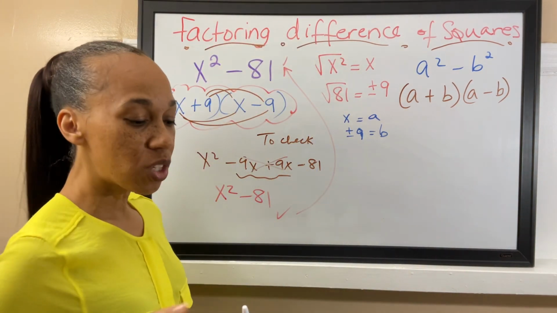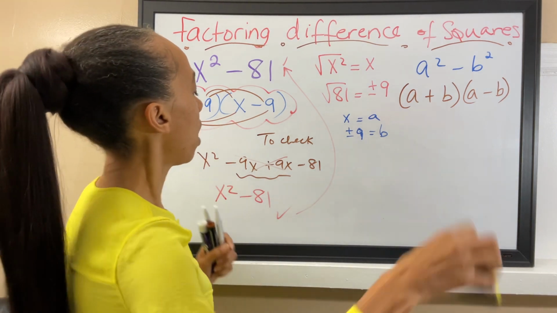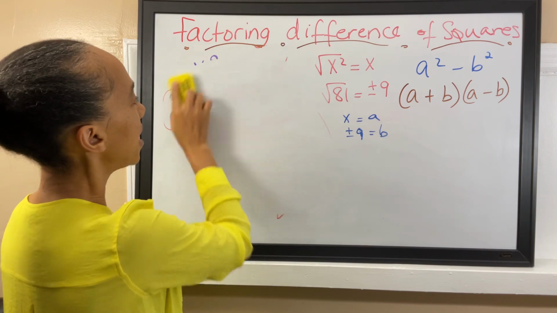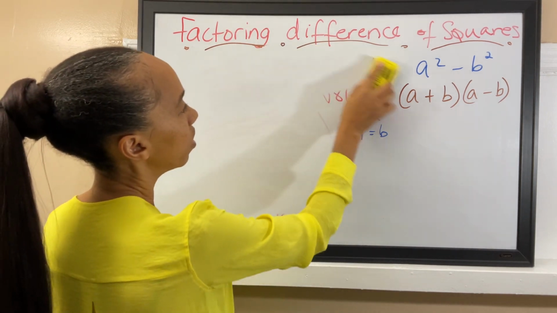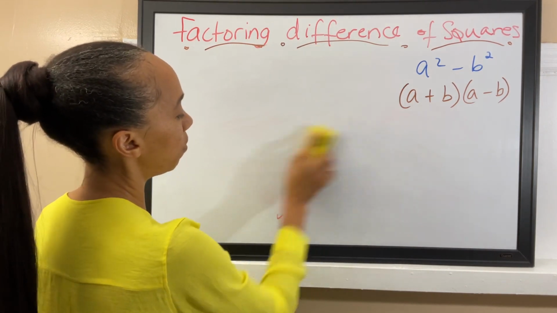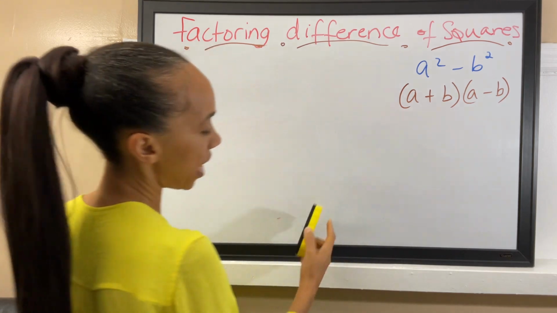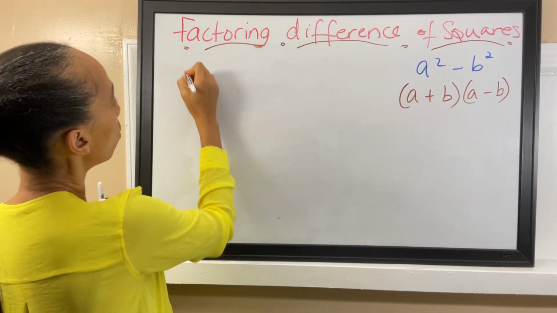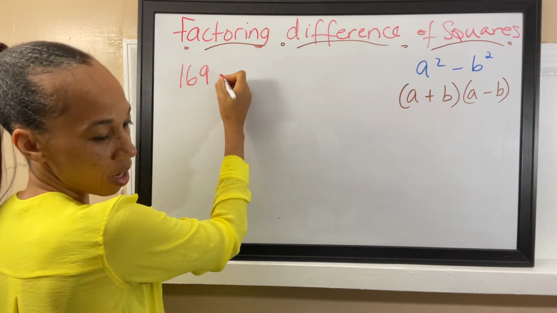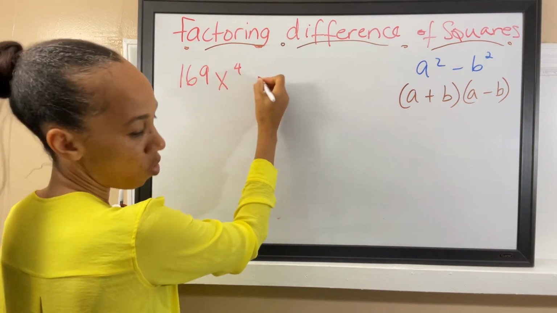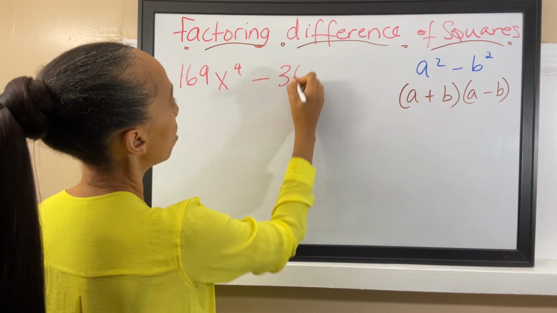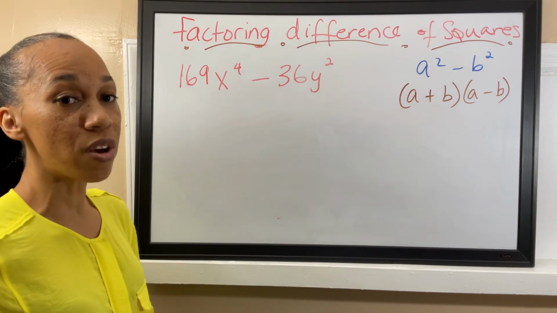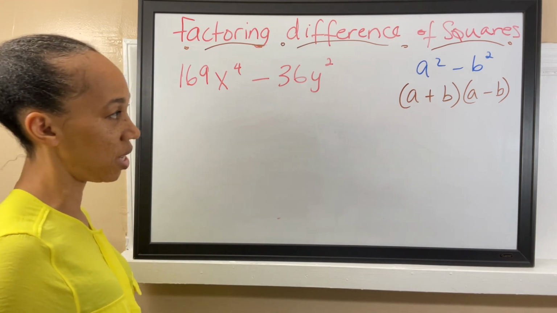Now let's do another example with more variables, or more technical numbers and variables together. All right, I'm going to do another example with numbers and variables together. So let's do 169x to the fourth power minus, say, 36y to the second power. All right, we're going to treat each one of these the same way that we did the one before.